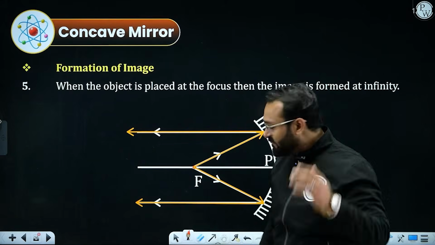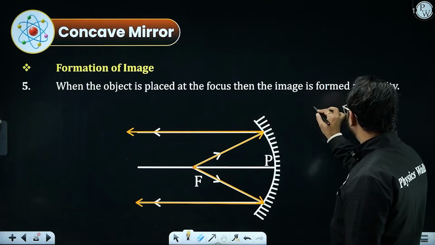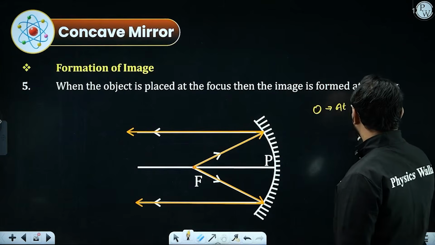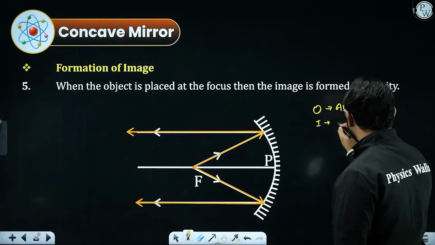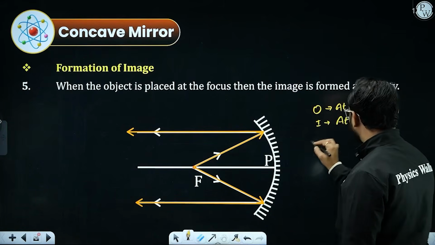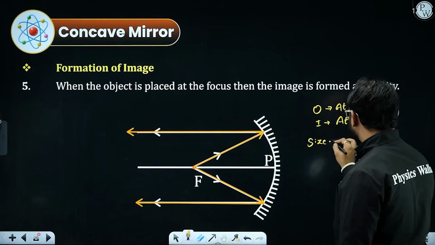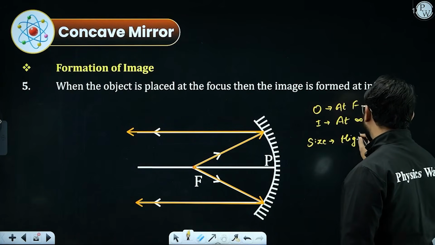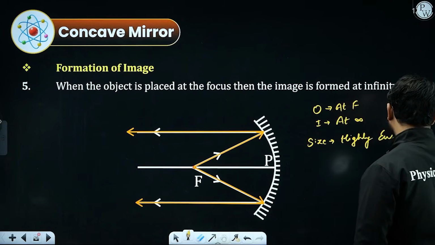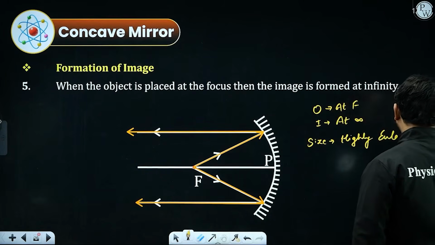They meet at infinity. So I'm going to write, if the object is at focus, the image will be at infinity. Size of the image will be highly enlarged.